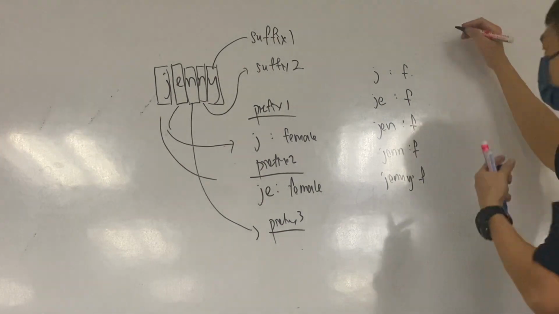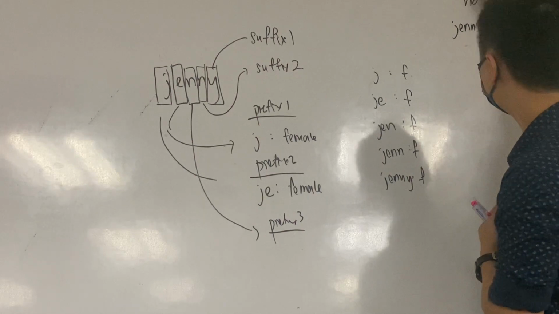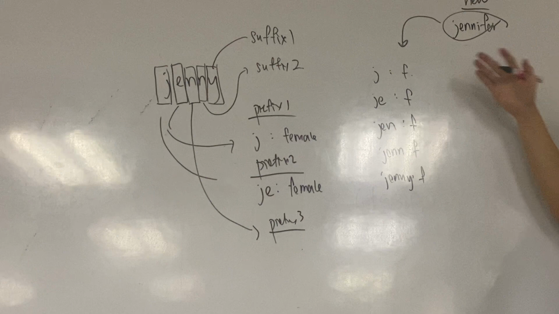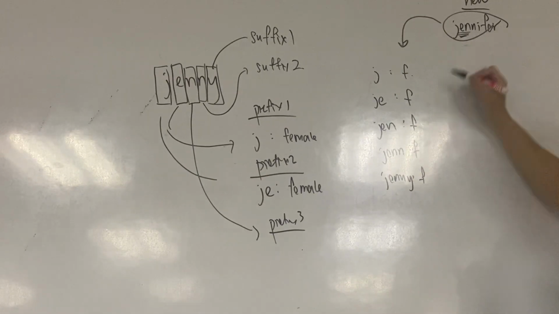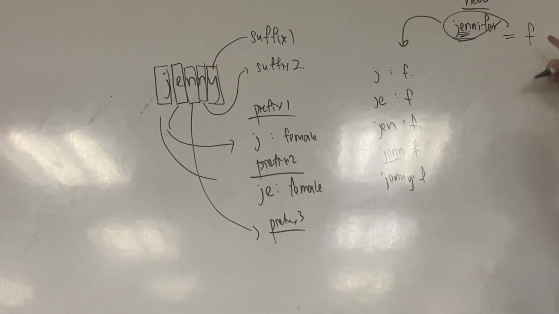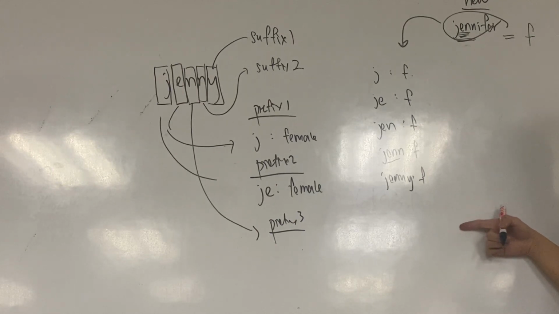Let's say in future you have a name called Jennifer, it's a new name. So you try to put it inside the machine, and based on what it had learned, the prefixes and suffixes, then it will predict that Jennifer is actually a female based on what it had learned before. So this is how machine learning works.